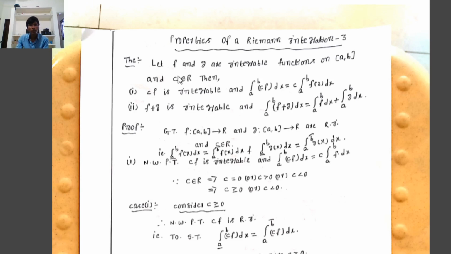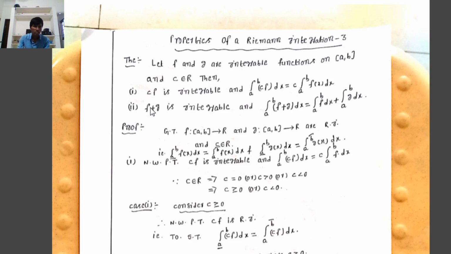Therefore, first theorem: let f and g be integrable functions on the closed interval [a, b] and c belongs to R. Then first, cf is integrable on [a, b] and the integral from a to b of cf of x dx equals c times the integral from a to b of f of x dx. Second, f plus g is integrable on [a, b] and the integral from a to b of (f plus g) of x dx equals the integral from a to b of f of x dx plus the integral from a to b of g of x dx.